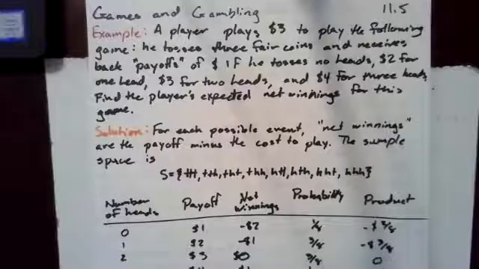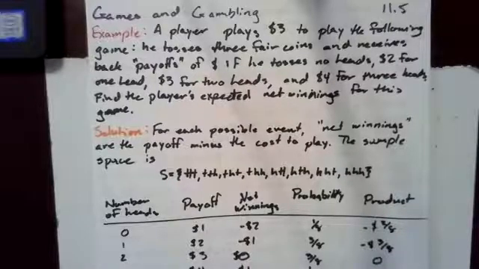In this video, we will discuss games and gambling. An example: a player pays $3 to play the following game. He tosses 3 fair coins and receives back payoffs of $1 if he tosses no heads, $2 for 1 head, $3 for 2 heads, and $4 for 3 heads. Find the player's expected net winnings for this game.